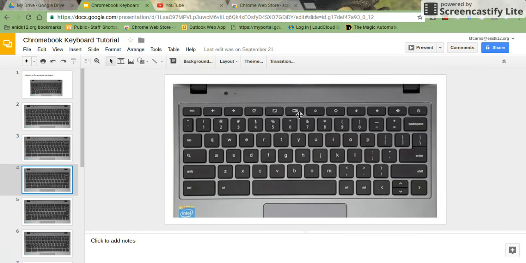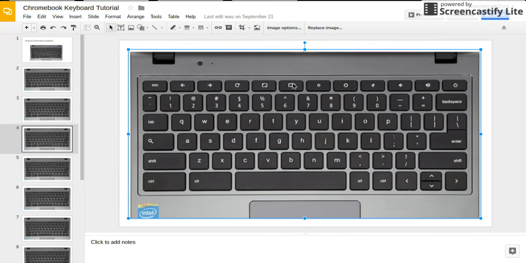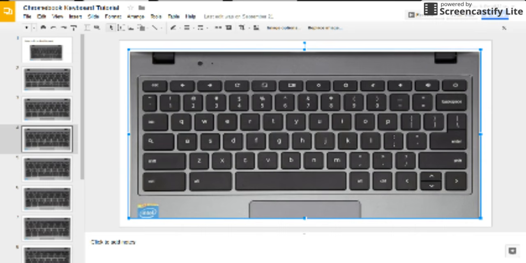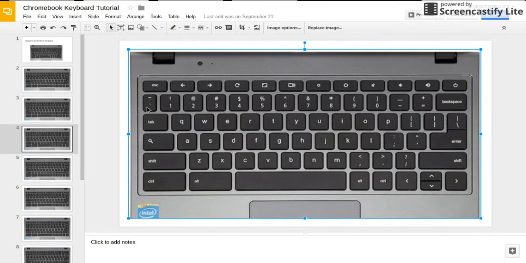The next one is this button right here. It looks like a square with two little lines beside it. And this button is used for switching between screens. So I have 3 screens open right now. This is the one where I'm recording my desktop for this video. And this one is my Google Docs. That way I can see all the screens that I have open and I can click on the one that I want to go to.